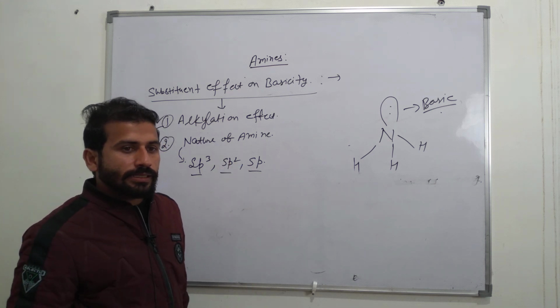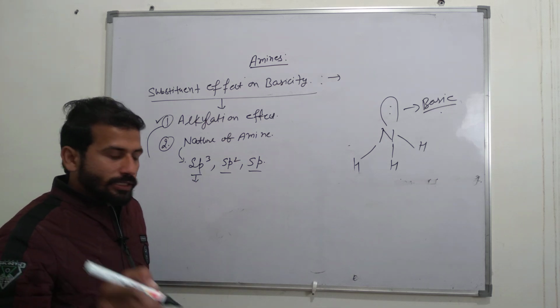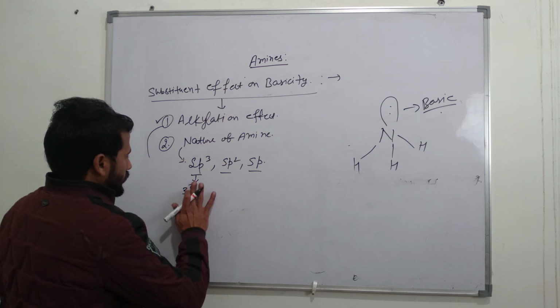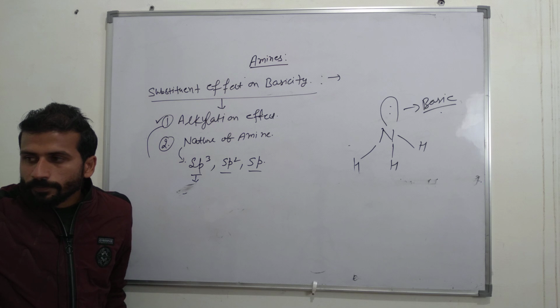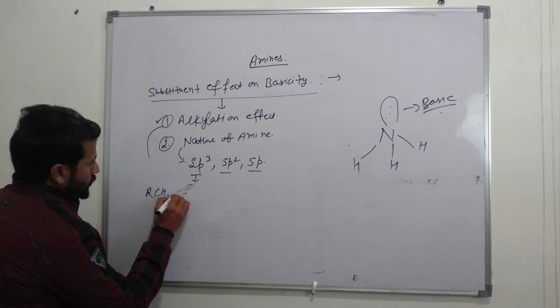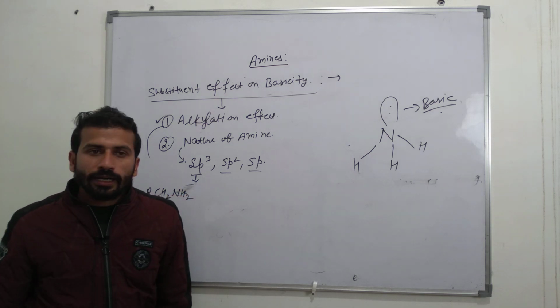If the amines are sp3 hybridized orbital, then it is more basic, like that of tertiary. Example, what is the example? The example for sp3 is RCH2 NH2.